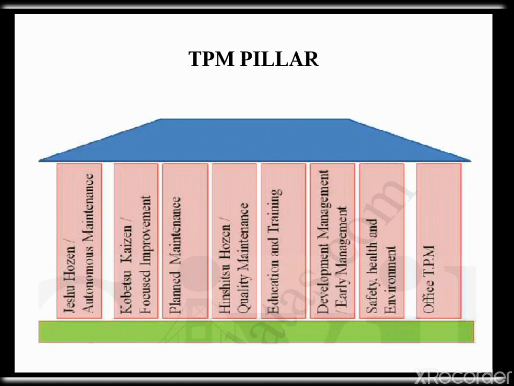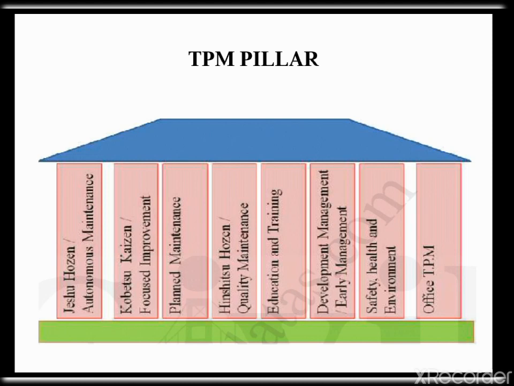The fourth pillar is quality maintenance. It is aimed towards customer delight through highest quality through defect-free manufacture. Focus is on eliminating non-conformance in a systematic manner.